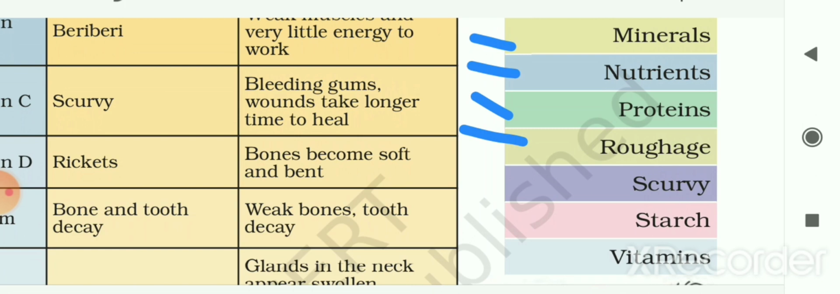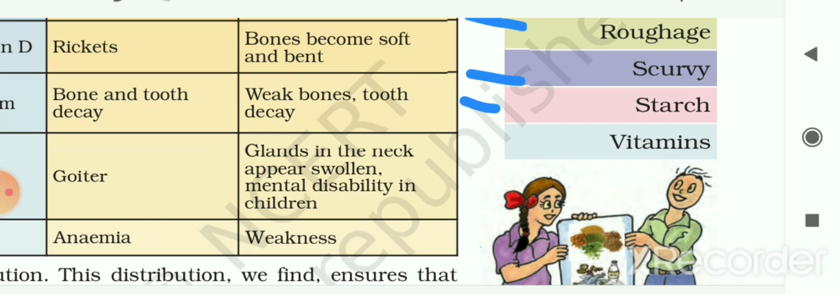The next is scurvy. It is a disease caused due to the deficiency of vitamin C, and in this disease a person finds bleeding gums and the wound takes a longer time to heal. The next is starch. It is a polymeric carbohydrate consisting of numerous glucose units. Last one is vitamins. Vitamins help in protecting our body against disease.